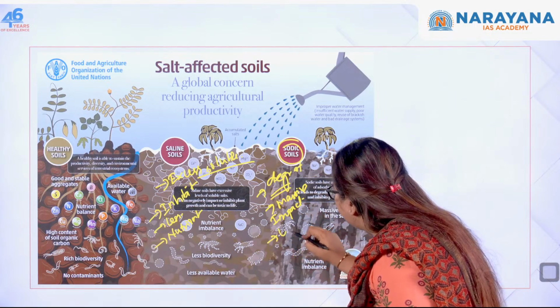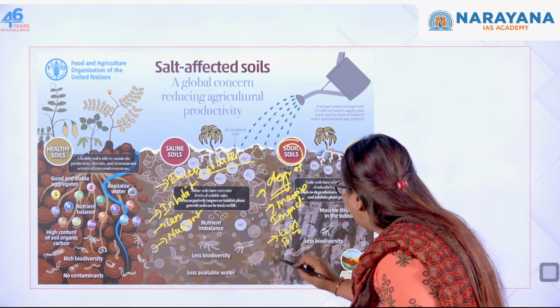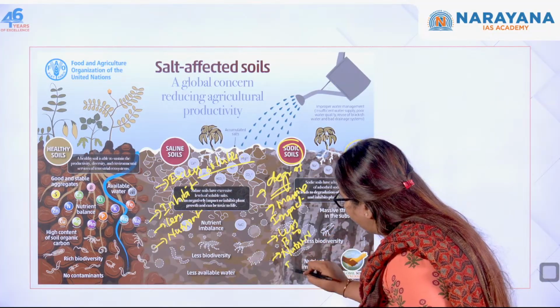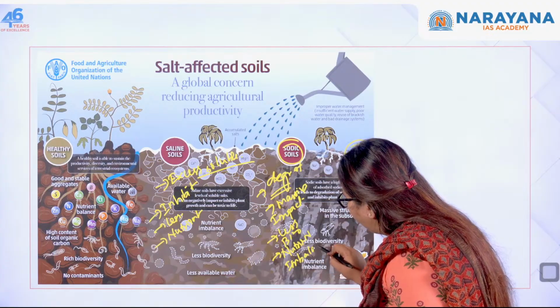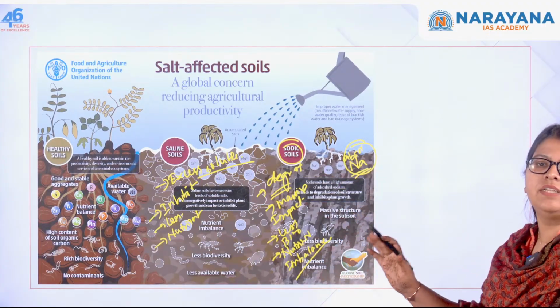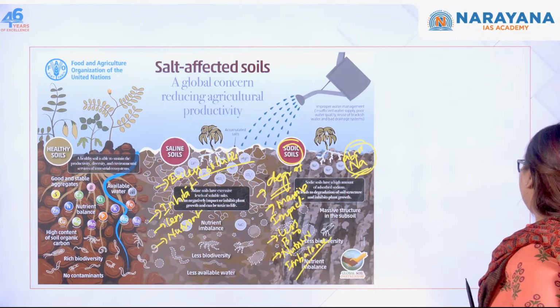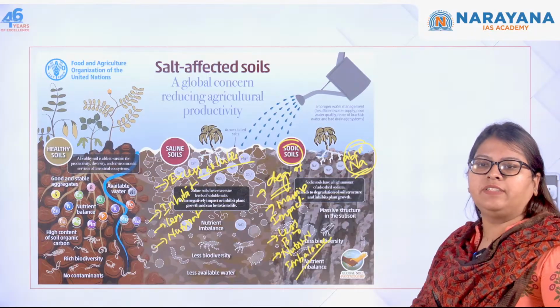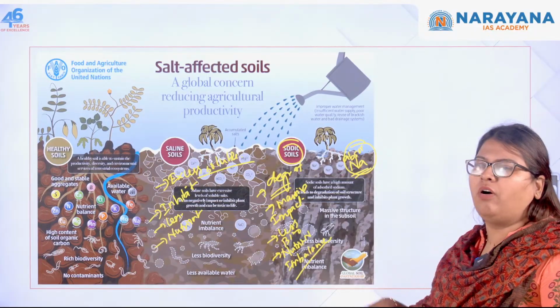Then there will be less biodiversity over here, and finally there will be nutrient imbalance. Okay, so these are all the things that will actually happen in the sodic soils. So these are the different types of soils, and these are the salt affected soils if you actually see, and that in turn affects what? The productivity of the vegetation.